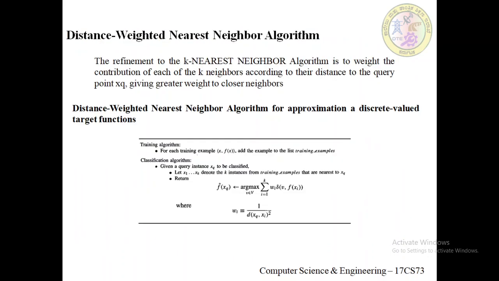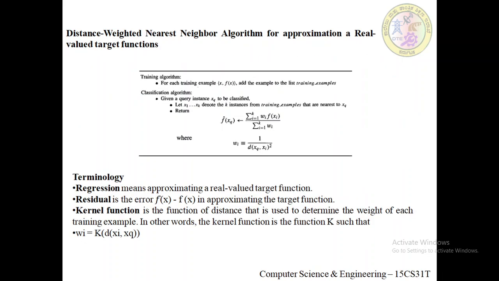This was for the discrete valued functions, and this is for the real valued. It is the same as what we have seen just now, but to that we just add the weight value here. Again we take a list of training examples, and for each xq, a new instance, it can be classified by using the function summation of i equals 1 to k of wi f of xi, then we divide it by the summation of the entire weight, ranging from i equals 1 to k.